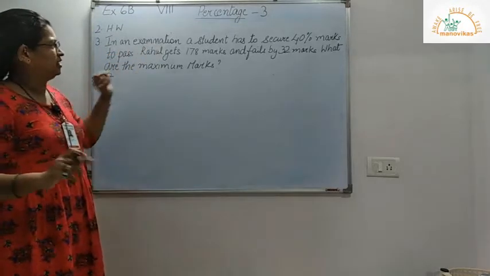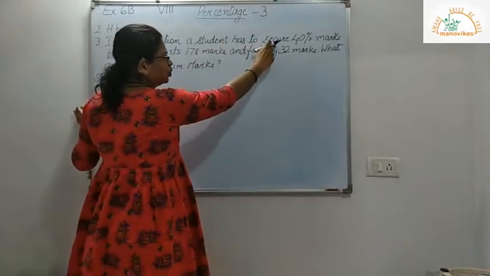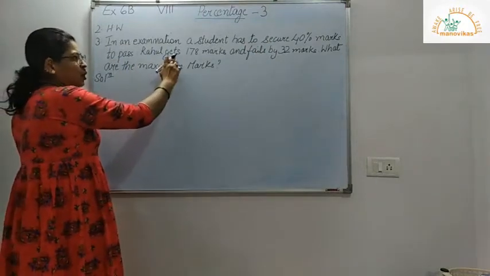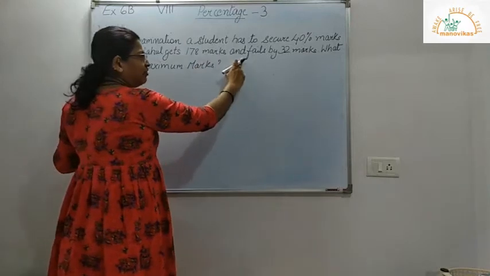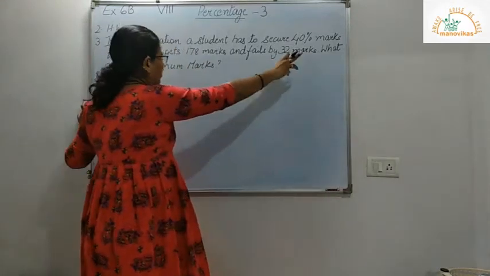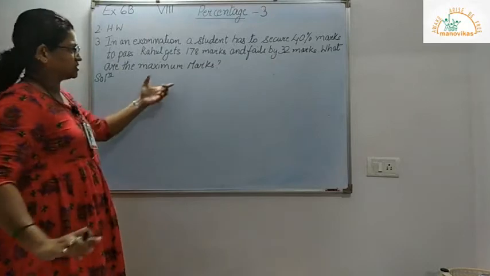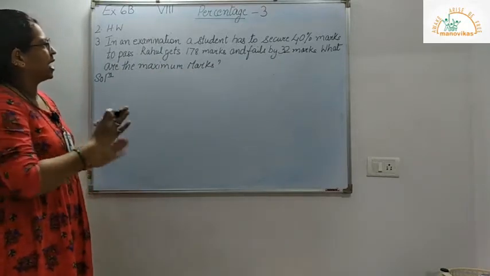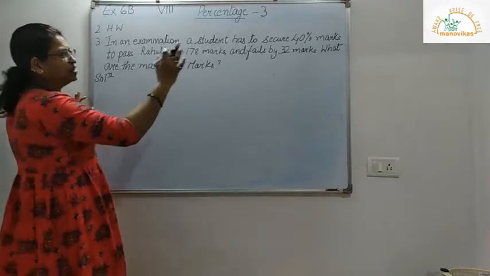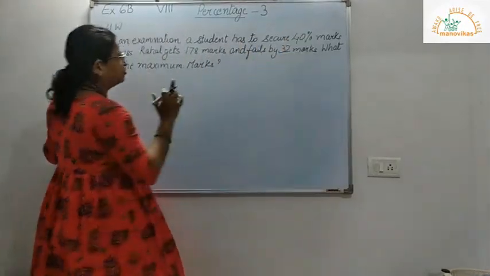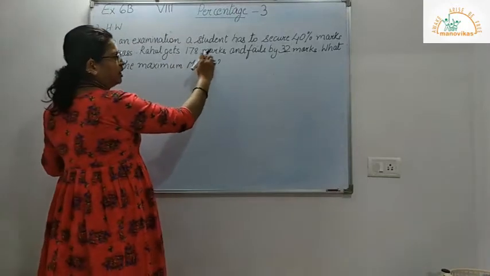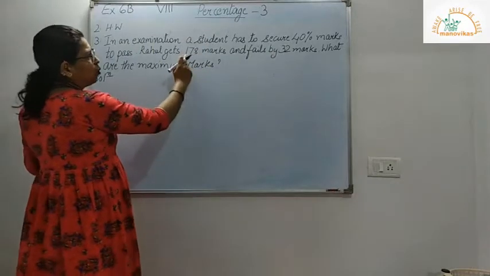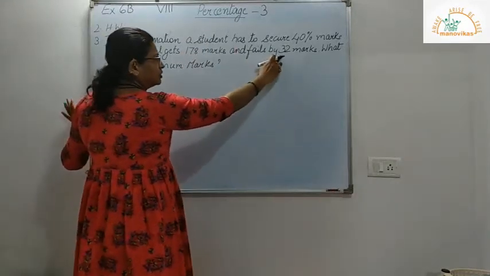In an examination, a student has to secure 40% marks to pass. Now Rahul gets 178 marks and fails by 32 marks. Now what are the maximum marks? So here they have told us to find the maximum marks and the passing percentage, that is 40% marks, which is equal to 178 plus 32. So 40% is equal to 178 plus 32.